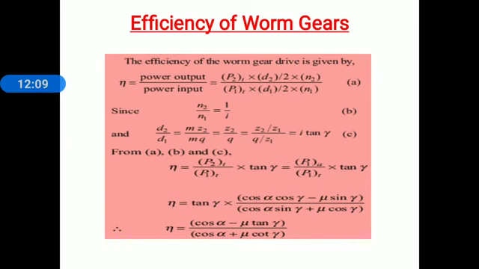Efficiency of worm gear drives is equal to cos alpha minus mu tan gamma divided by cos alpha plus mu cot gamma. Using this relation, we find out the efficiency of worm gear drives. Again, remember that this derivation is asked in university examination for 3 to 4 marks.